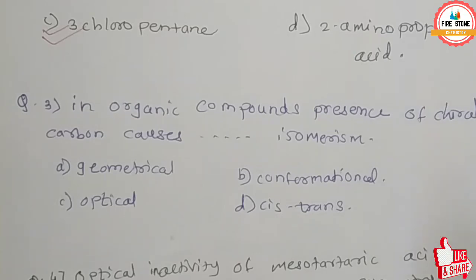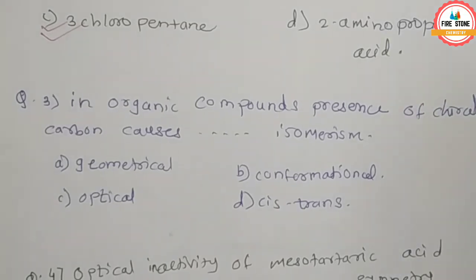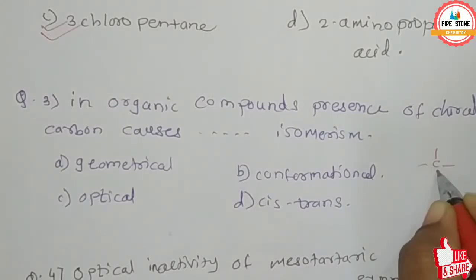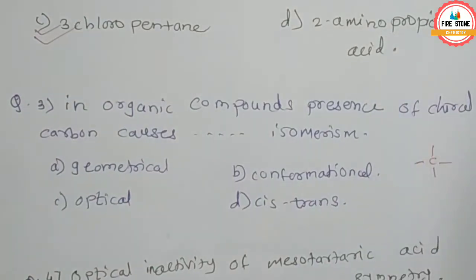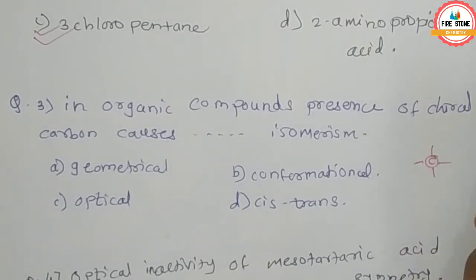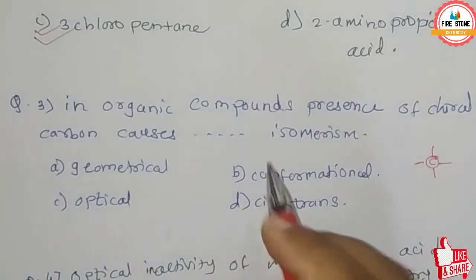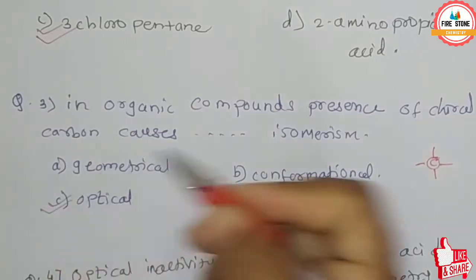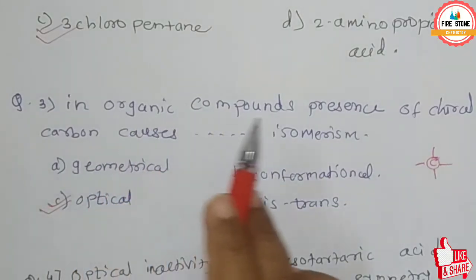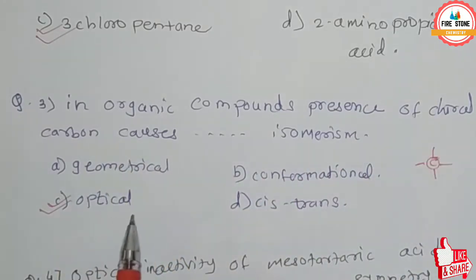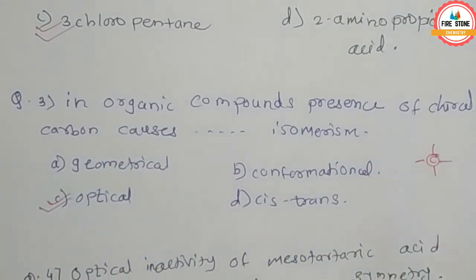Chiral carbon means the carbon which is attached to 4 different atoms or groups. This carbon is called chiral carbon. Such compounds show optical isomerism. So in organic compounds, presence of chiral carbon causes optical isomerism.